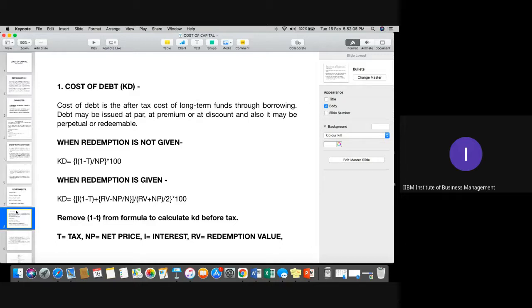Please, once it is done, let me know when we can start discussing this particular point. Make sure of the 5 topics I told you about in the syllabus. For this particular topic, cost of debt and cost of equity I think we'll cover today, and the remaining will be covered in tomorrow's class, because this topic is again a very lengthy topic.